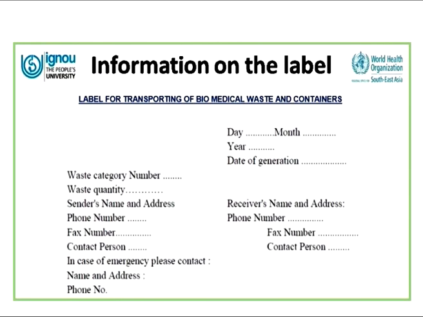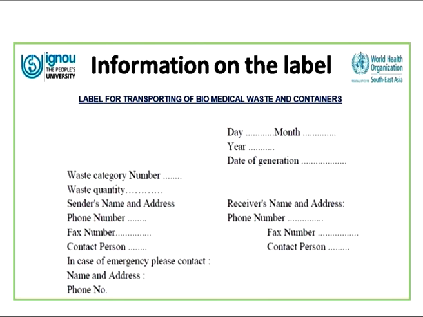This is the information which is generally provided on the label. This is information as per the Biomedical Waste Management Rules, Government of India 2016 as amended, and you can see that the day, month, year and the date of generation of waste is placed here. That is very important because healthcare waste is infectious, and the label will tell us how long back the waste was generated, because waste should never be stored more than 48 hours in a healthcare facility.